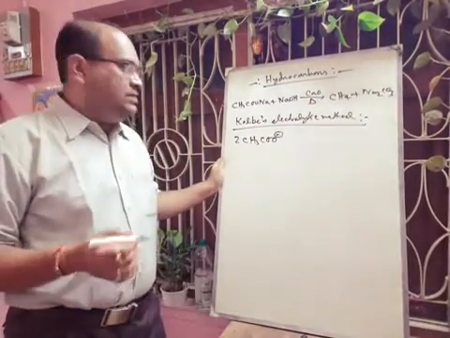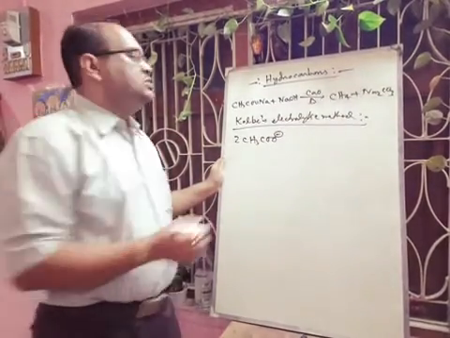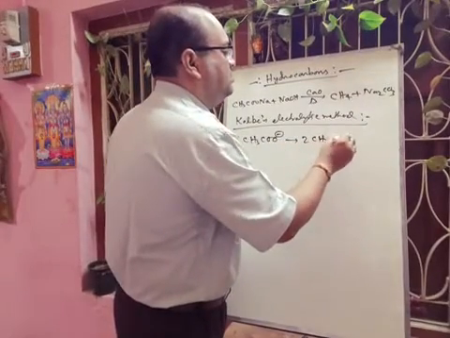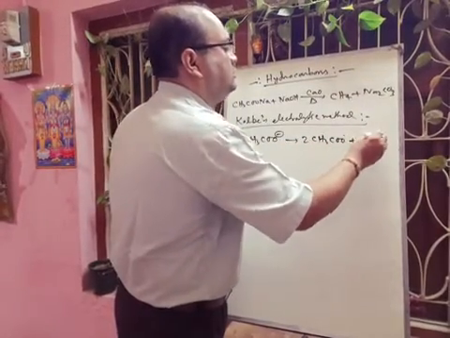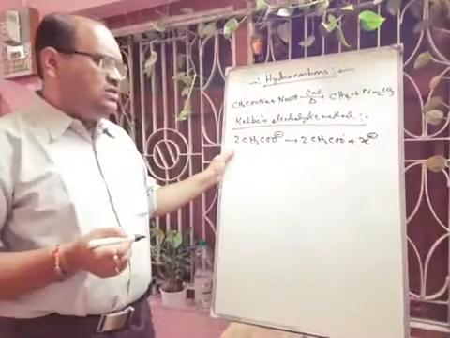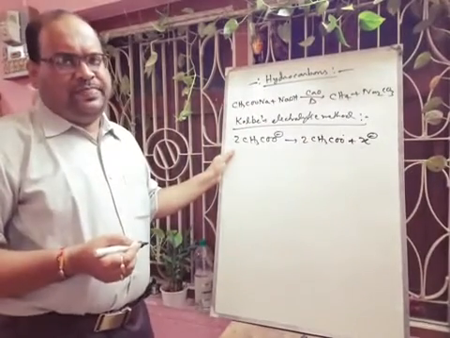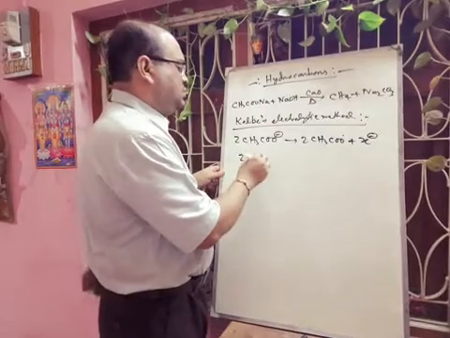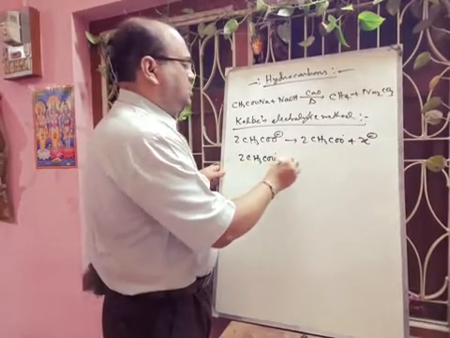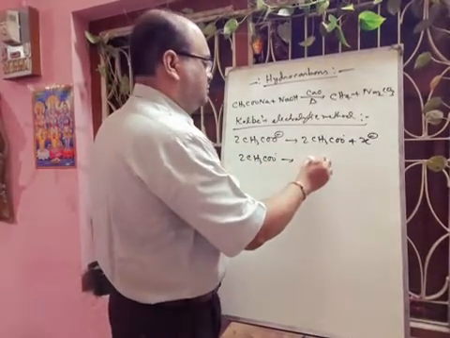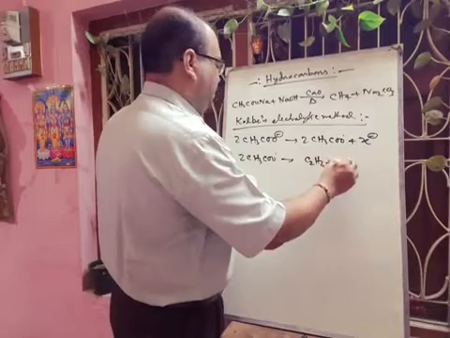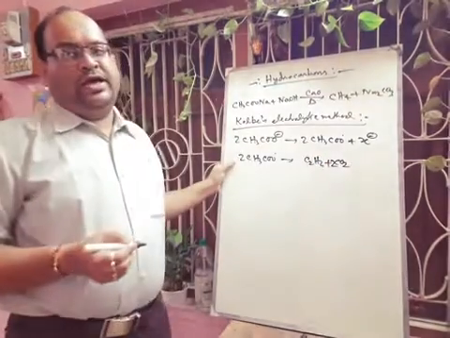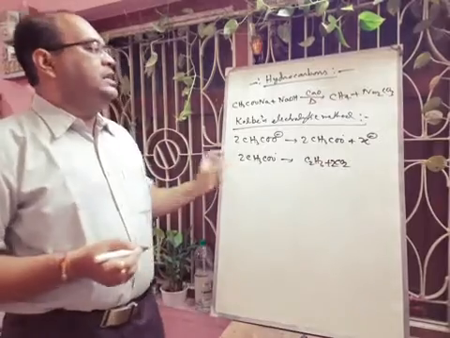There will be release of electrons. So it will form twice CH3COO dot radical plus 2 electrons. Next this CH3COO will decompose to give ethane, and there will be formation of carbon dioxide gas, twice CO2. And we will get this ethane.